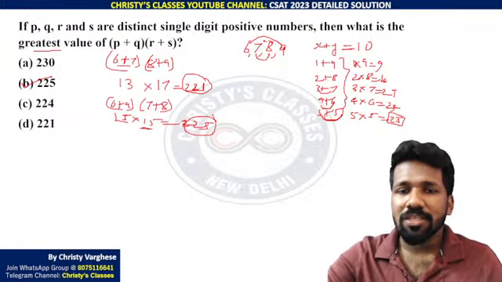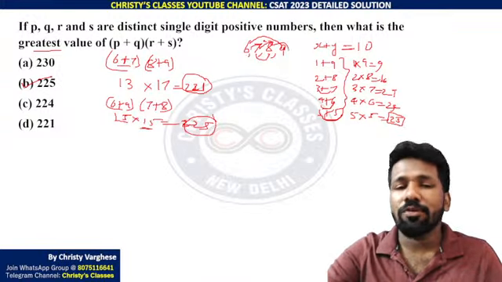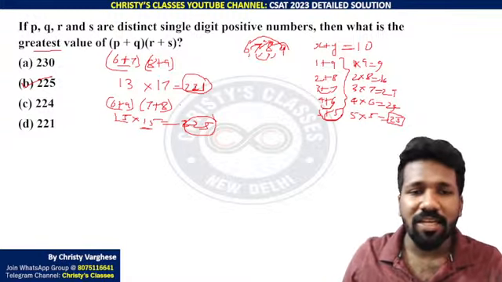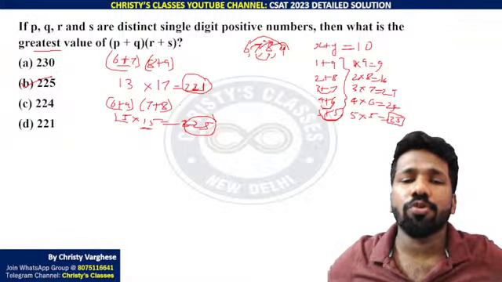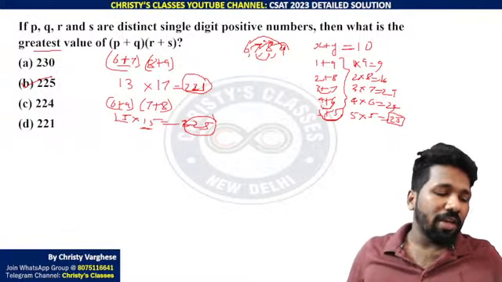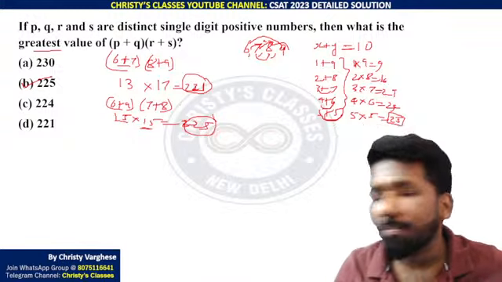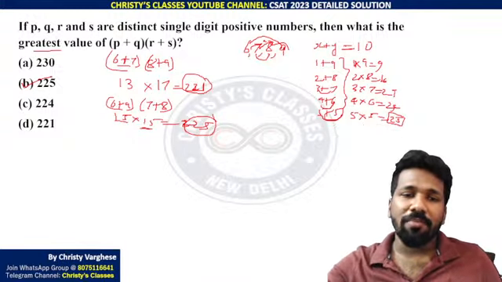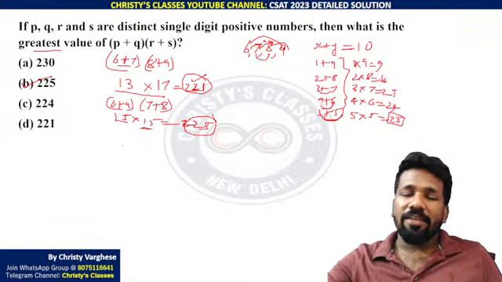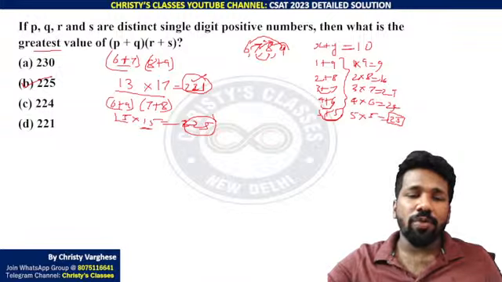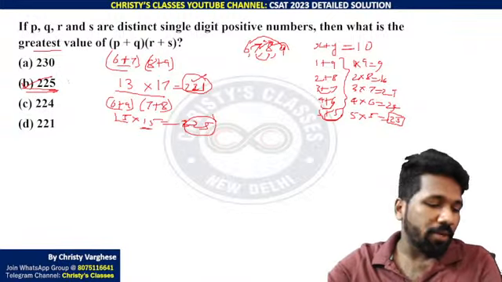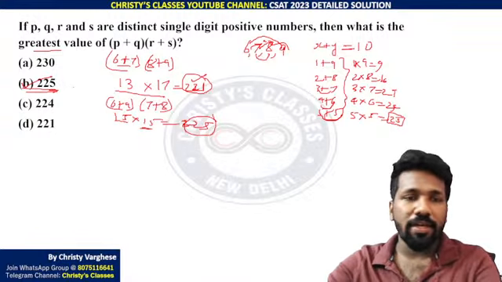Here the numbers add up to the same value: 6 plus 7 plus 8 plus 9 is 30. How do you need to divide 30 into two numbers? To get the maximum product, you need to get 15 into 15. Actually, this is connected to a Vedic math technique also. In Vedic math, there is a technique to find the square of a number using this. Otherwise, basic algebra you can also use to understand that. Due to lack of time, I am not explaining all that. But I hope all of you understood how 225 is the correct answer.